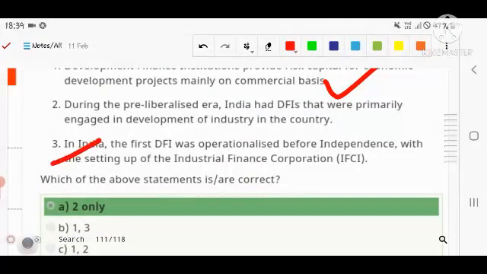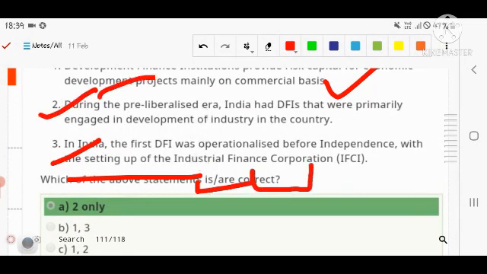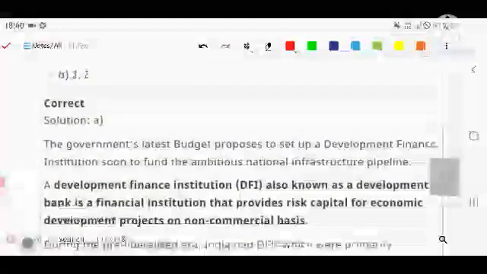Secondly, in India the first DFI was operationalized before independence, and its name is Industrial Finance Corporation. During the pre-liberalization era, India had DFIs that were primarily engaged in the development of industry in the country. Yes, so only the second is correct.